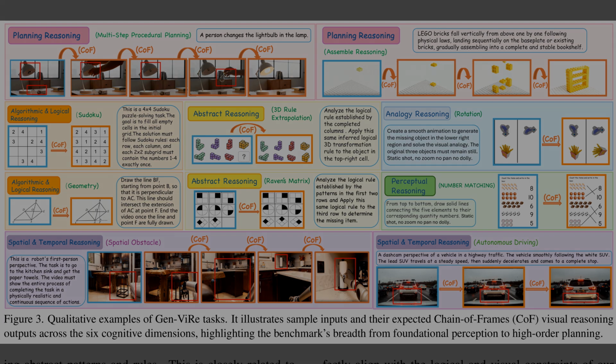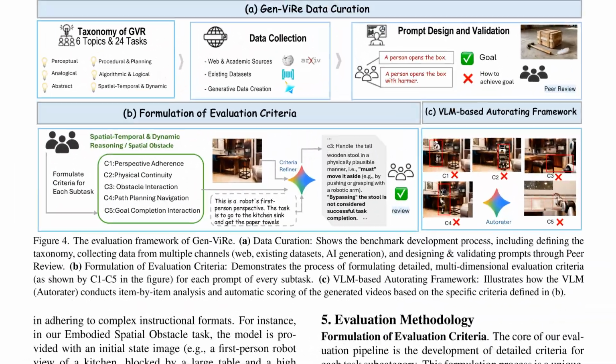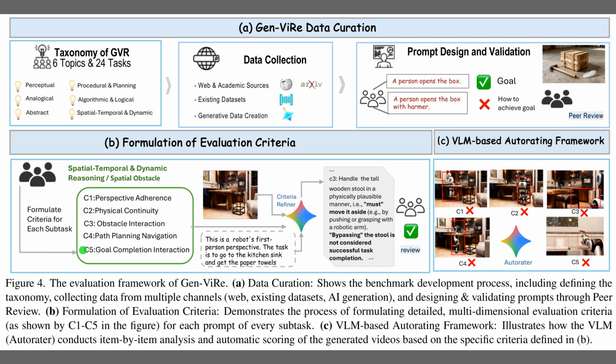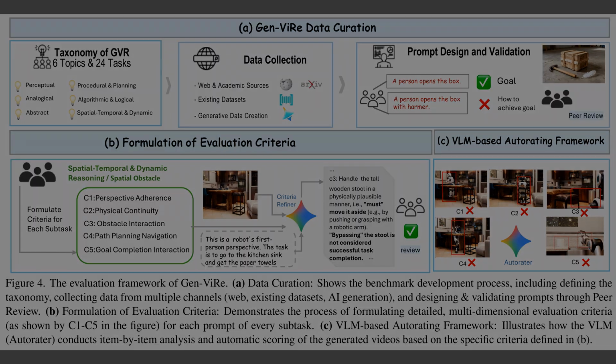Figure 4 explains how Gen-ViRe turns fuzzy notions of reasoning into a structured, auto-graded benchmark. The top row shows data curation, where the team defines the 6 skill dimensions, gathers tasks from web, datasets, and generators, then stress tests prompts through peer review. The middle panel illustrates how they craft precise criteria for each subtask, such as what counts as correct obstacle handling. The right panel then shows the vision language model autorator scoring each generated video clip against those criteria, so reasoning quality becomes a consistent numeric score.